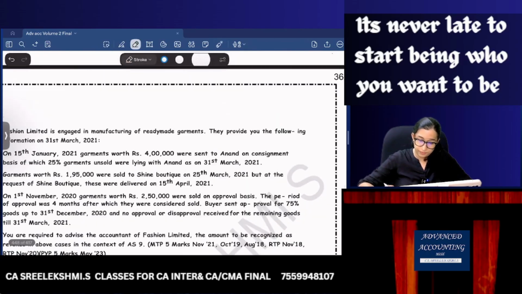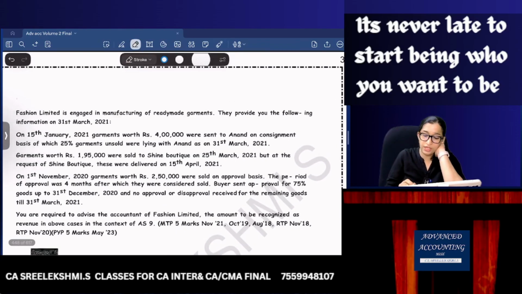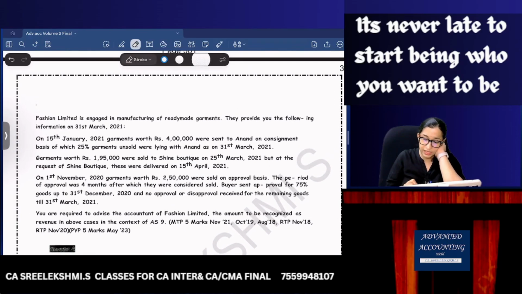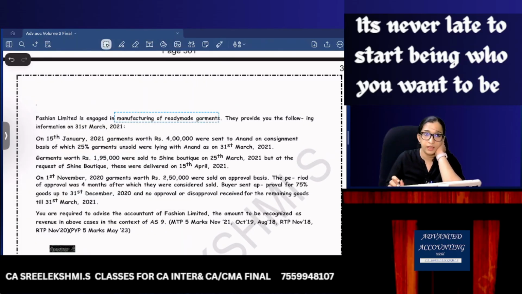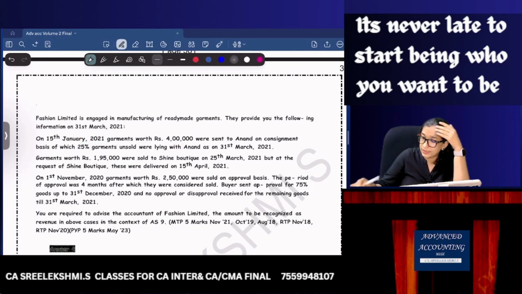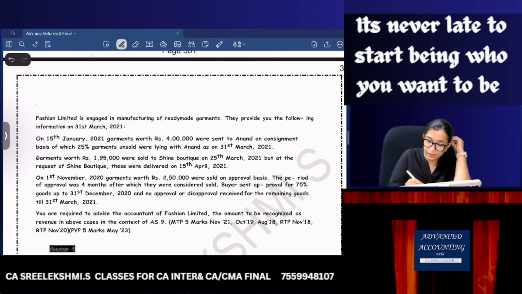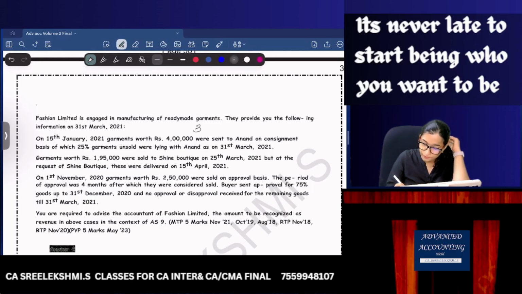Now, Fashion Limited is engaged in manufacturing of ready-made garments. They provide you the following information on 31st March. On 15th January, garments worth 4 lakhs were sent to Anand on consignment basis, of which 25% garments were unsold. So 4 lakhs into 75%, 3 lakhs. 3 lakhs will be recognized as sales revenue.